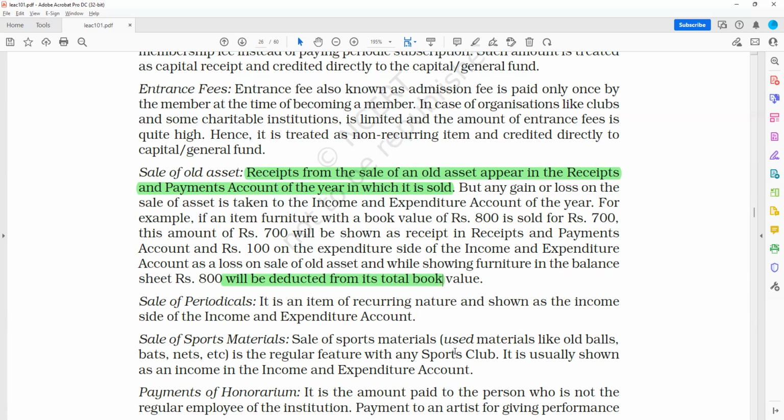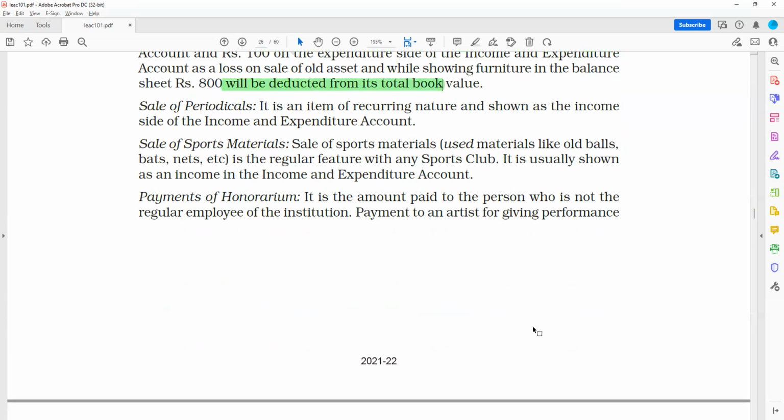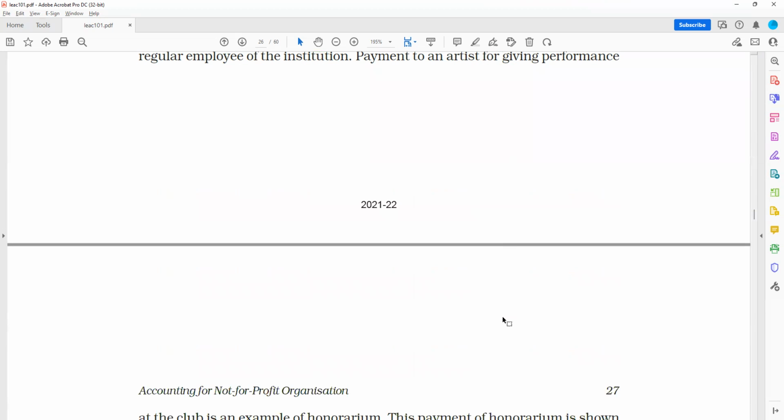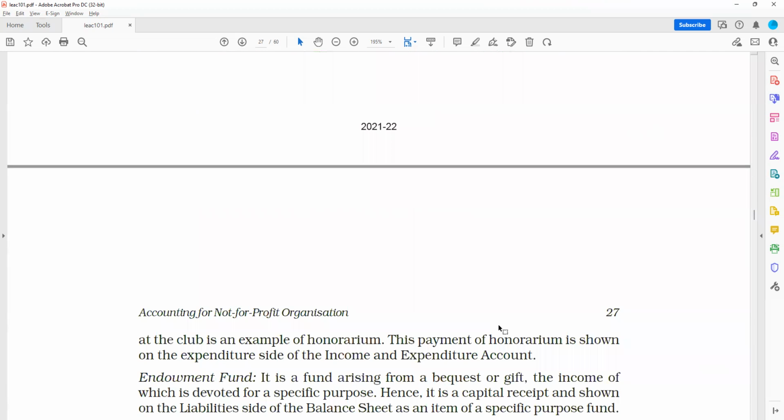Payments of honorarium. Same case, payments of honorarium. It's again a club. It's shown in the income and expenditure account. This is also shown in income and expenditure account. Then comes endowment fund.